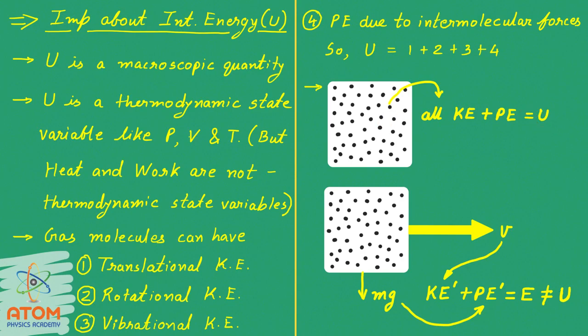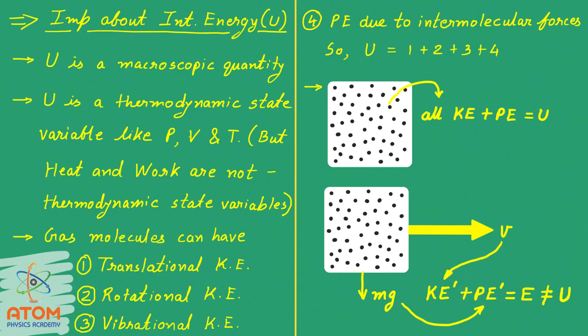But now suppose this container is moving with velocity v, so this whole container will have some kinetic energy, let us say K dash, right? Here I am not taking any mass of the container. Assume that the container is massless. The mass we are considering is of the gas. So when I say that the container is moving with a velocity v, that means the whole gas is moving with velocity v, and so the whole gas has this kinetic energy K dash.